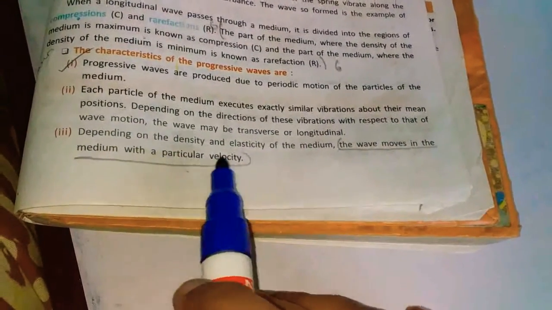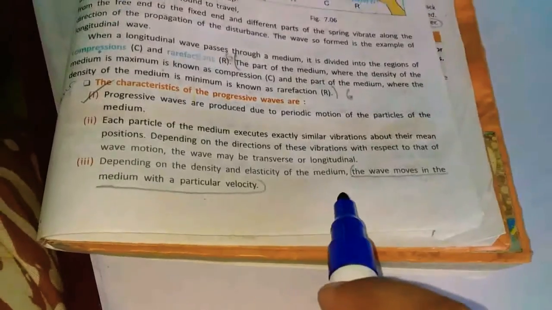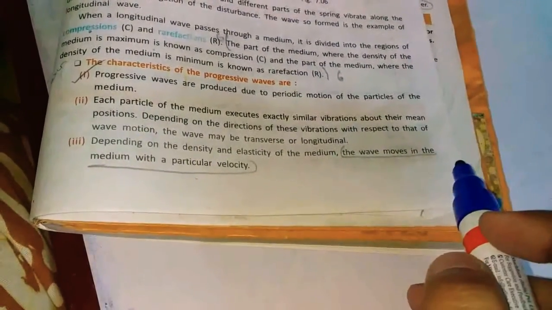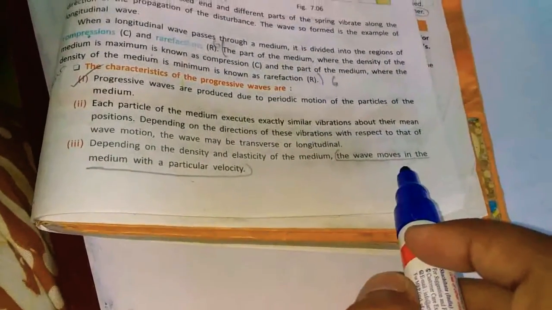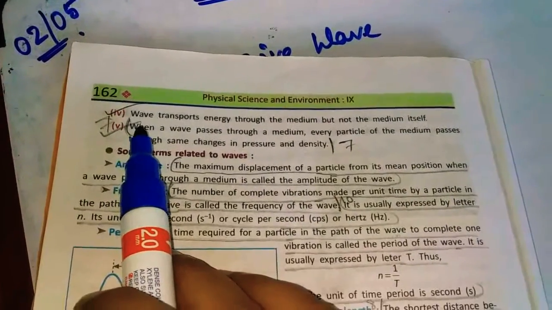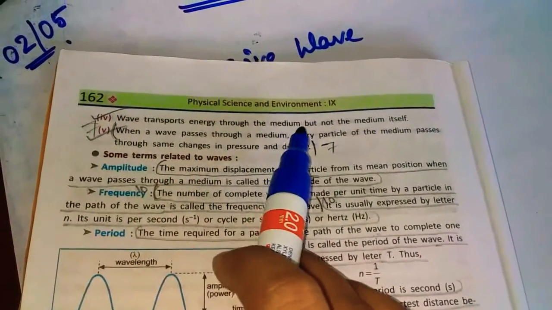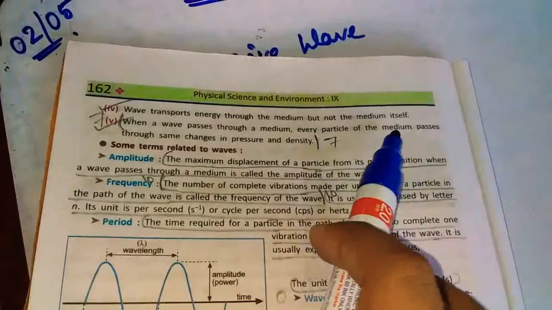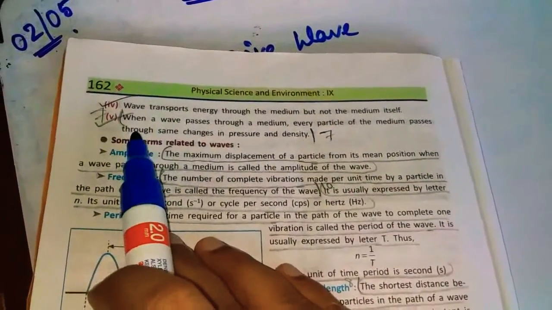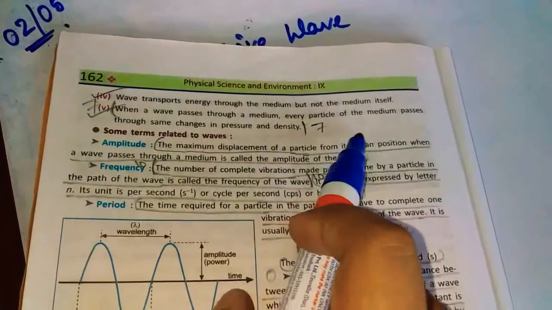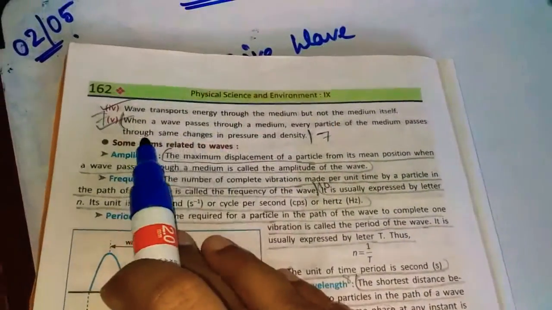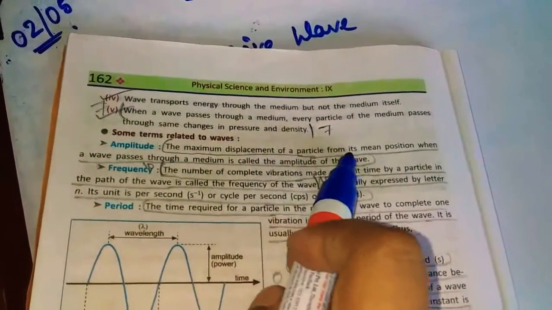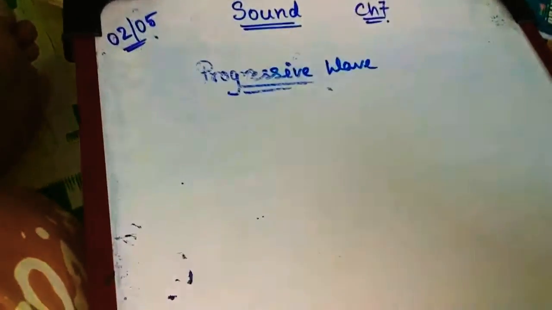Third, depending on the density and elasticity of the medium, the wave moves in the medium with a particular velocity. Fourth, a wave transports energy through the medium but not the medium itself. Fifth, when a wave passes through a medium, every particle of the medium undergoes the same changes in pressure and density. So these are the characteristics we must know about any progressive wave.